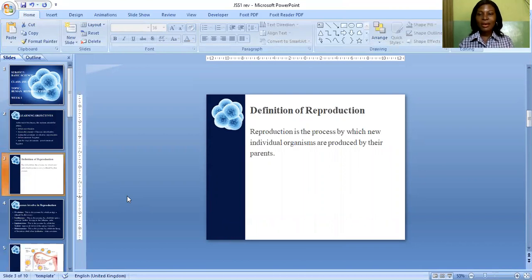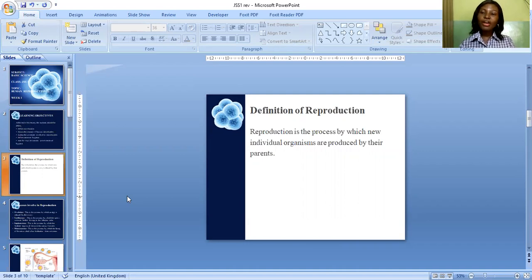Reproduction is the process by which new individual organisms are produced by their parents. A baby is produced by the parents. That is, the sexual intercourse between the father and the mother, which are the parents of the baby, results in the production of such a baby.